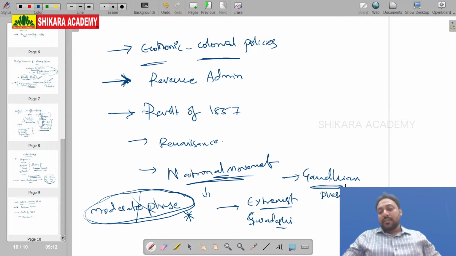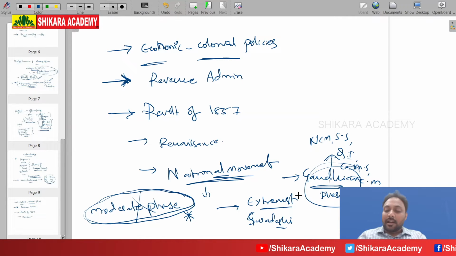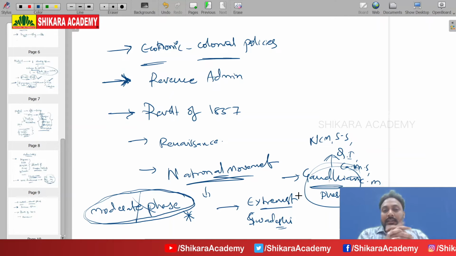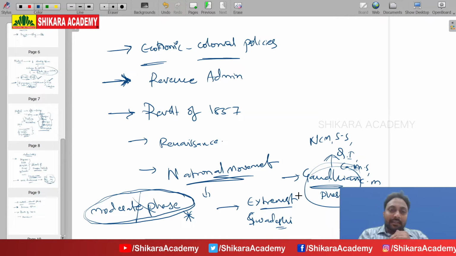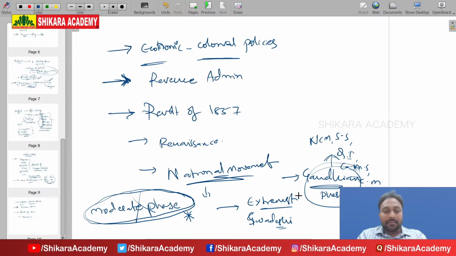The next, the Gandhian phase. In the Gandhian phase, we will see the most important topics: non-cooperation movement, salt satyagraha, Quit India movement, Cabinet Mission plan, Cripps Mission, Mountbatten plan. All these are small but important topics in the Gandhian phase of the freedom struggle. These are the areas from which we can definitely expect at least 10 to 15 questions from the Indian history part.